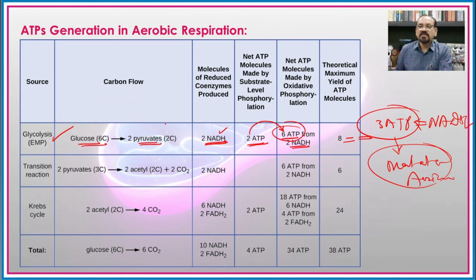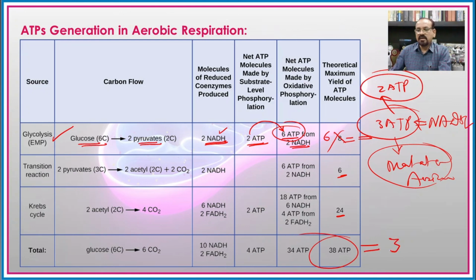But in the case of plants, instead of formation of 3 ATP molecules, there is formation of 2 ATP molecules only, and hence instead of 8 molecules, there will be formation of 6 ATP molecules, and the rest will be the same as in the oxidative decarboxylation as well as the Krebs cycle. And hence instead of 38 ATP molecules, in the complete oxidation of 1 molecule of glucose there will be formation of 36 ATP molecules, and this will be the net gain of aerobic respiration.